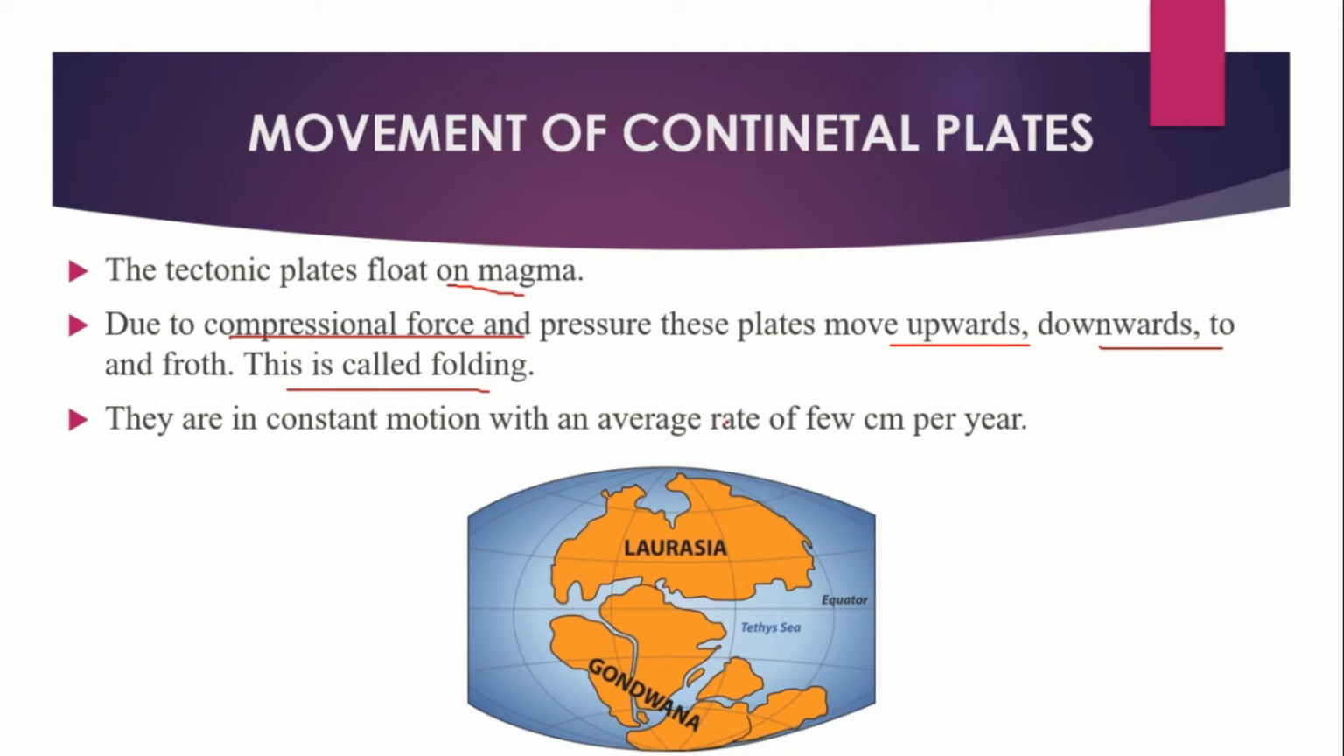According to plate tectonics, plates are in constant motion with an average rate of a few centimeters per year. The movement might seem slow, but over millions of years, the plates and the continents riding on them move a long way. For example, about 250 million years ago, the Indian plate was a part of Gondwanaland, which comprises modern Africa, Australia, Antarctica and South America.